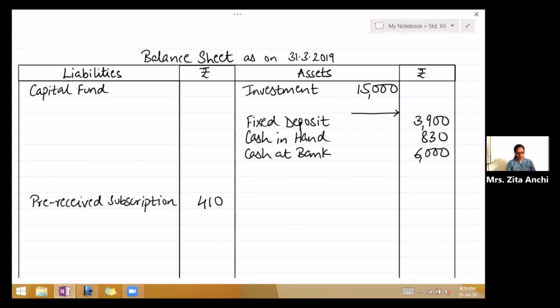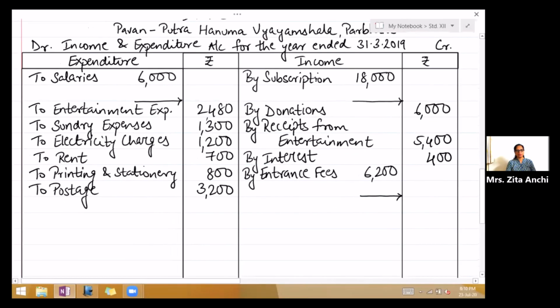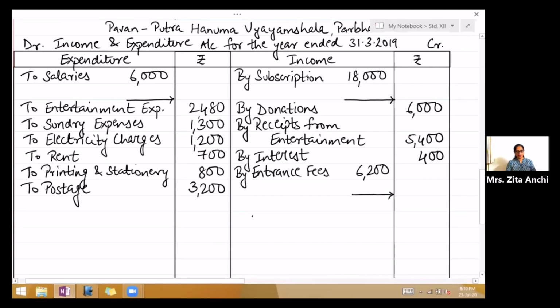The first adjustment, there are 500 members paying an annual subscription of rupees 50 each. So we have to find out the subscription for the current year. There are 500 members and it is 50 rupees each. So you will multiply by rupees 50. So that comes to rupees 25,000. Now current year's subscription has to be 25,000. But if you see there on the income side, you have got only 18,000. So this 25,000 has to come in the outer column. So write in the outer column 25,000.